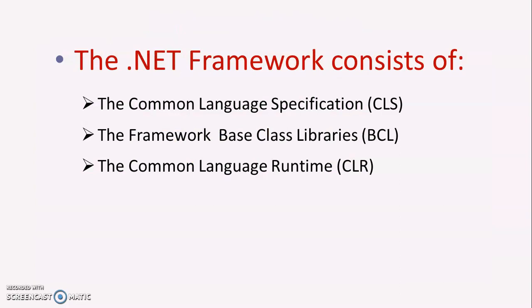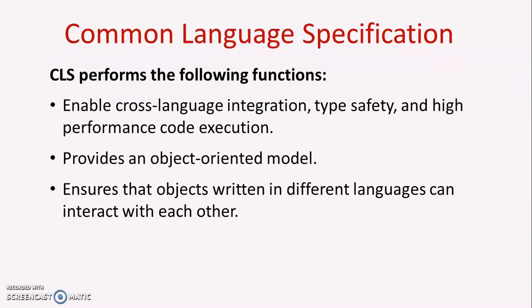So mainly it consists of the common language specification, the framework class library, and the common language runtime. You will see that CLS supports cross-language integration. That means you will write the code in C Sharp or VB. It has a language-specific compiler: for VB, the VB compiler; for C Sharp, the C Sharp compiler. So basically, when you type your code, the compiler converts that code into the intermediate language called Microsoft Intermediate Language.